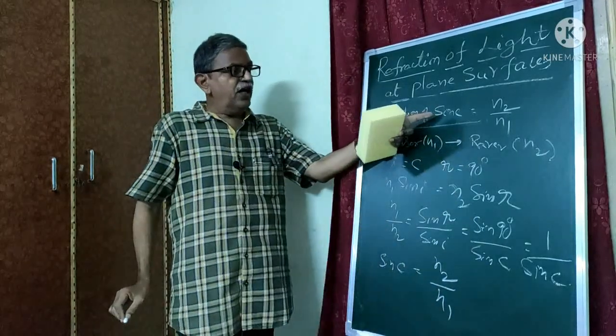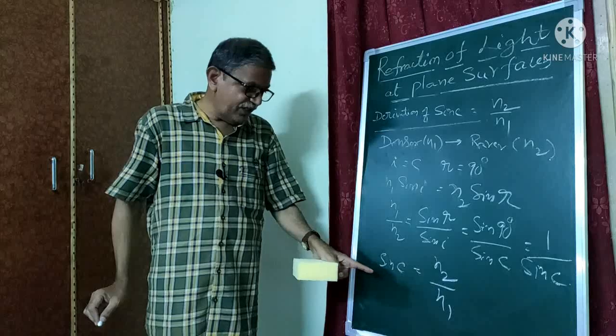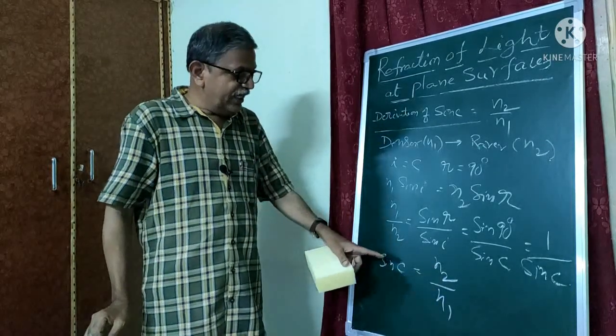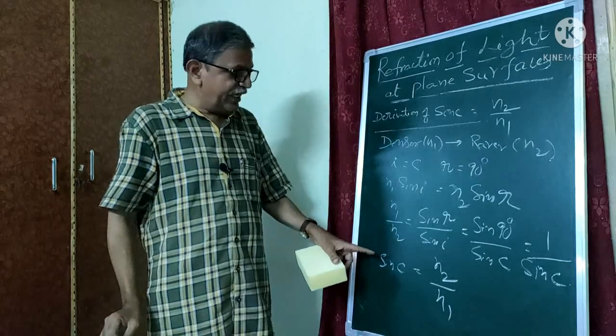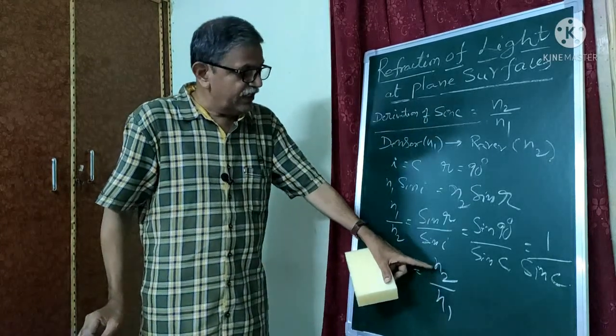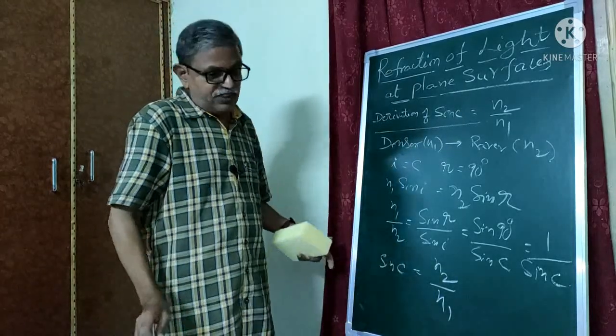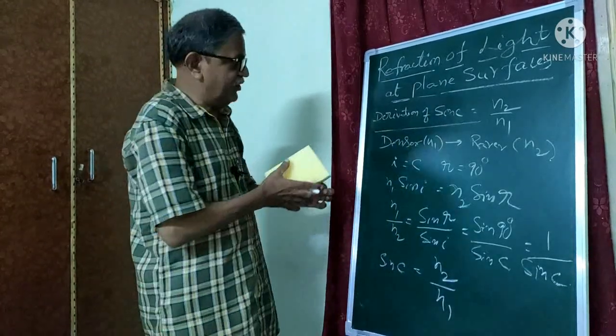So sin C is equal to n2 by n1. This is the critical angle: the sine of the critical angle is equal to the refractive index of the second medium divided by the refractive index of the first medium. This is the small derivation.